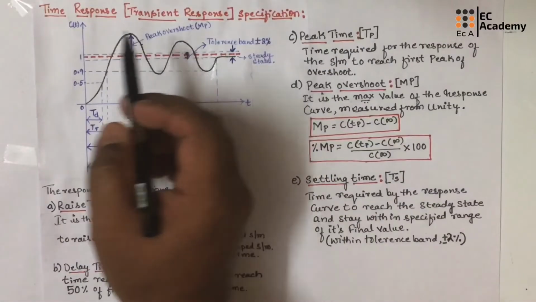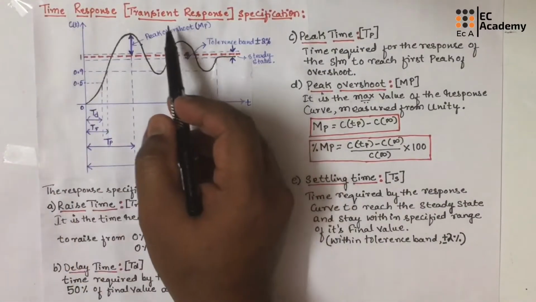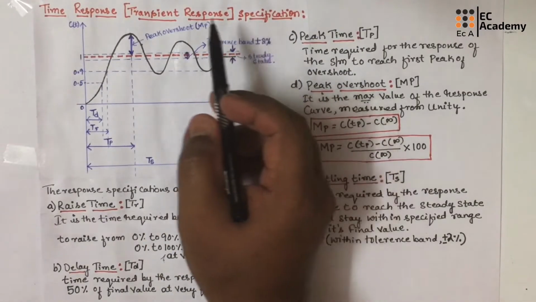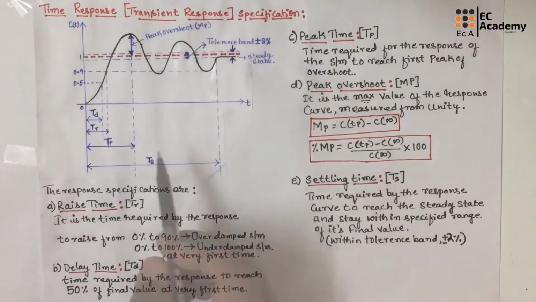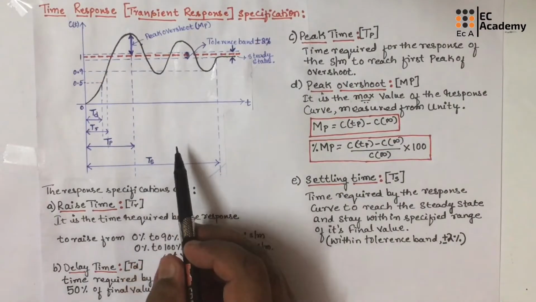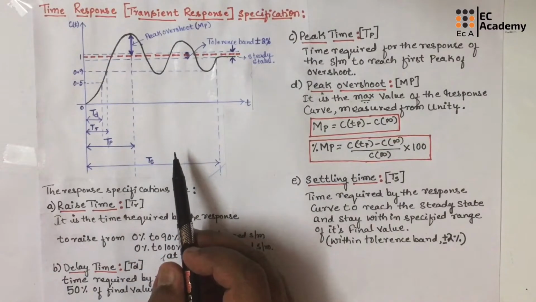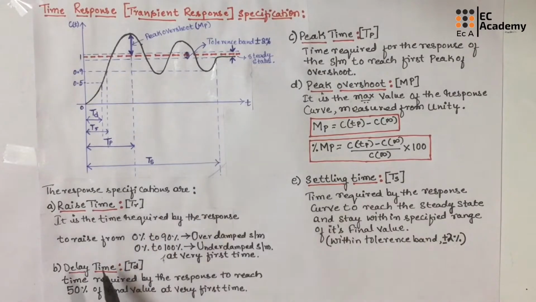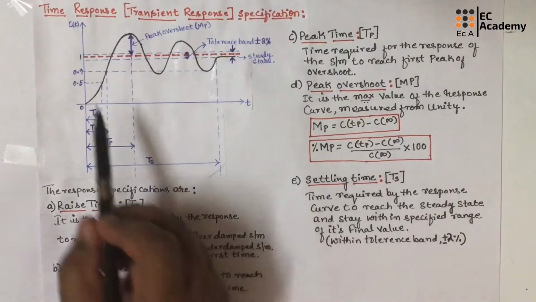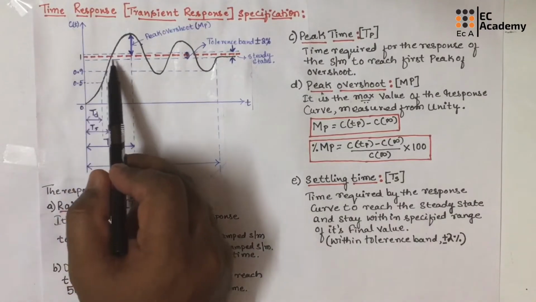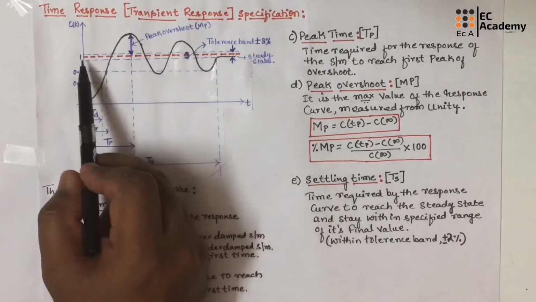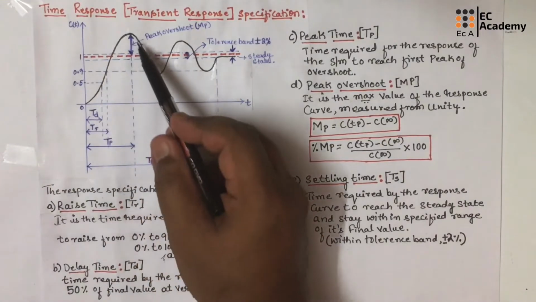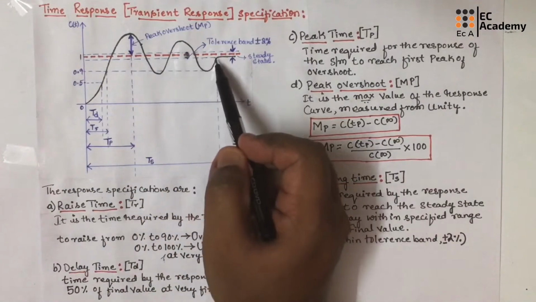In this lecture, let us understand the time response or transient response specification of second order underdamped control system. The figure shows the time response of a second order underdamped control system which is subjected to unit step input. So if you observe the response of the system, in this waveform, the dotted line in red color specifies the expected waveform, and the waveform which is oscillating is the response of the system.